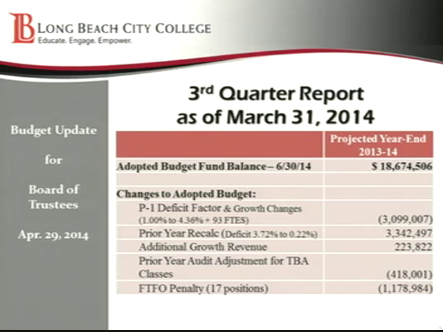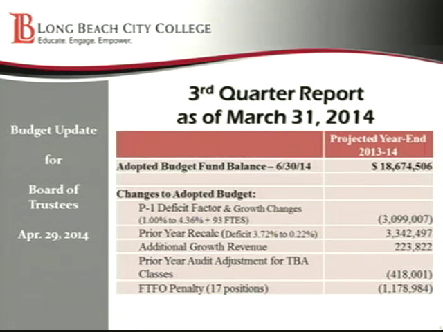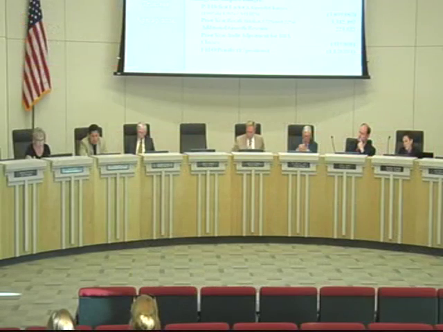We also have a full-time faculty obligation penalty, whereby in the fall of 13, we were under our full-time obligation number by about 17 positions. So the state will be penalizing us the $1,179,000 there.